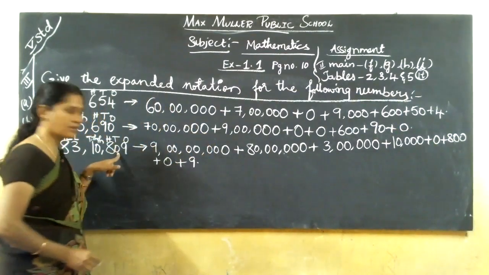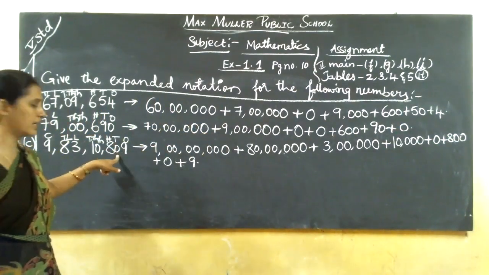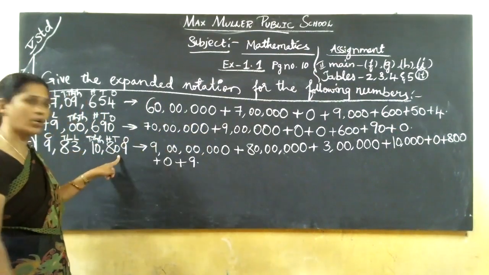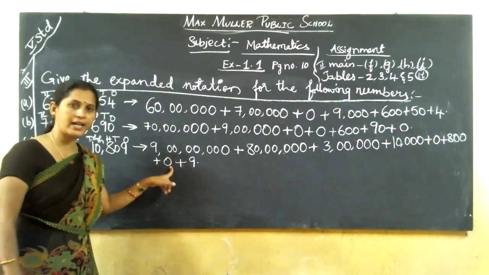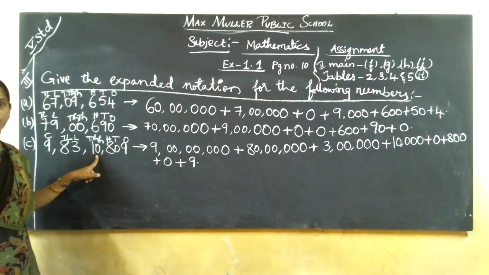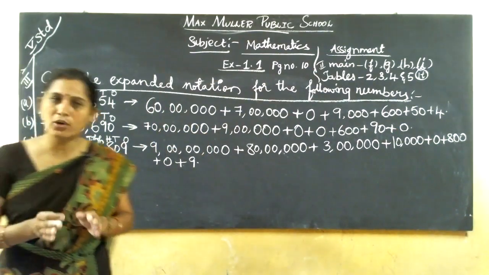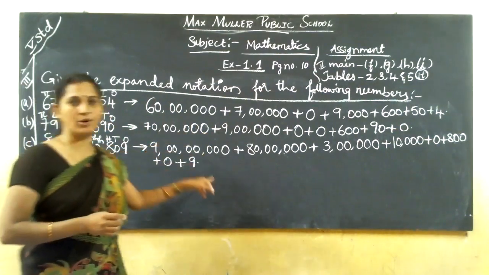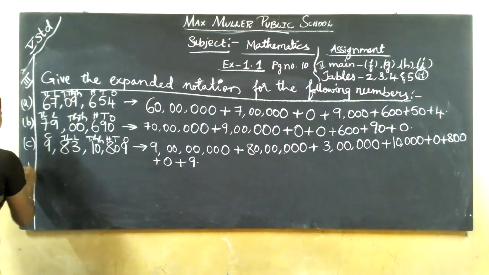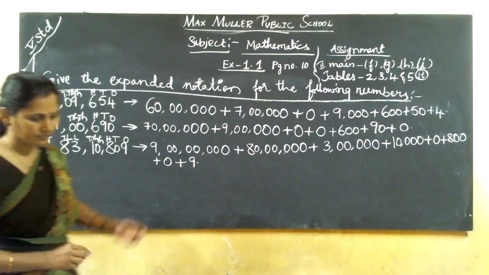So in the tens column, there is no number here. They have not given any number. So what is there here? 0. So 0 only I kept in the tens column and also in the thousands column. So if they have given 0 only, you have to write directly 0 only. No need to write any place value. Okay. Next, D1.